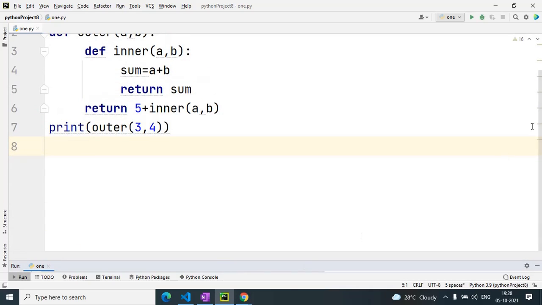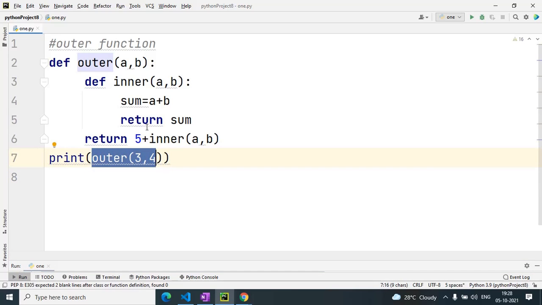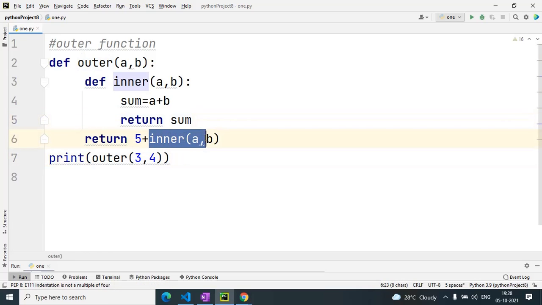Understand now? In the outer function we have two arguments, and in the inner function we add these two numbers a and b and return the sum to the outer function, and from the outer function we return the sum plus 5 to the caller. This is the calling of the outer function, this is the calling of the inner function.